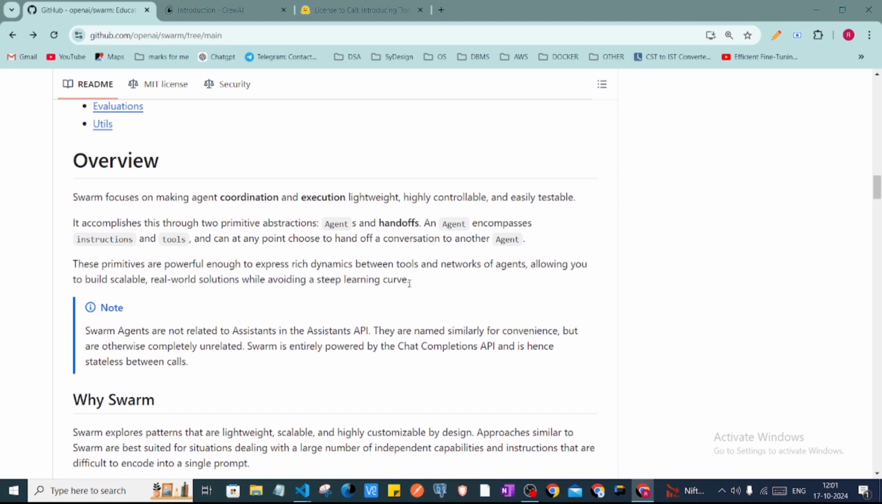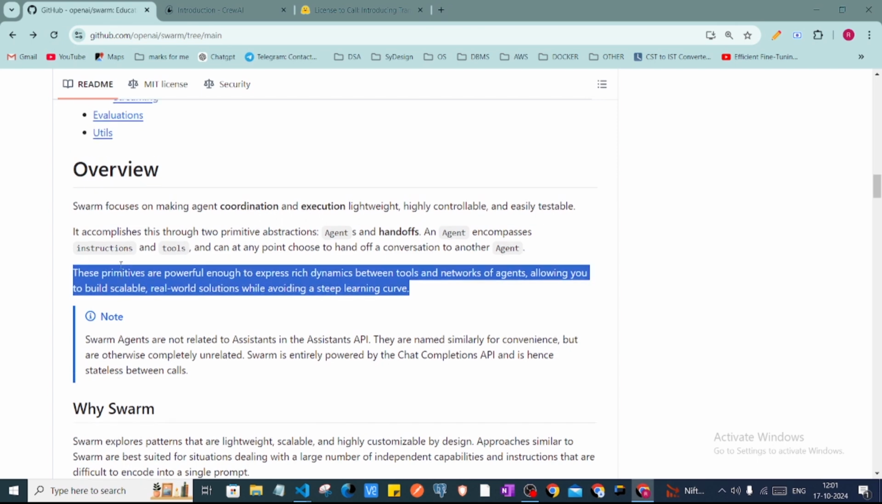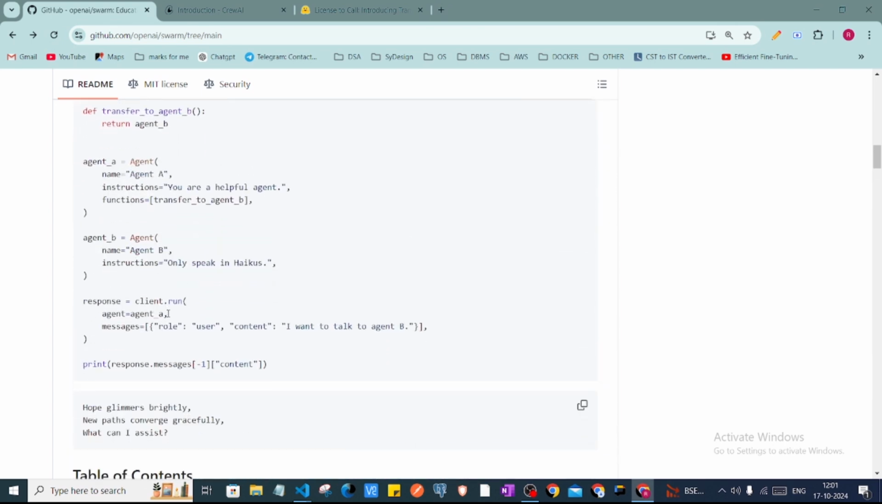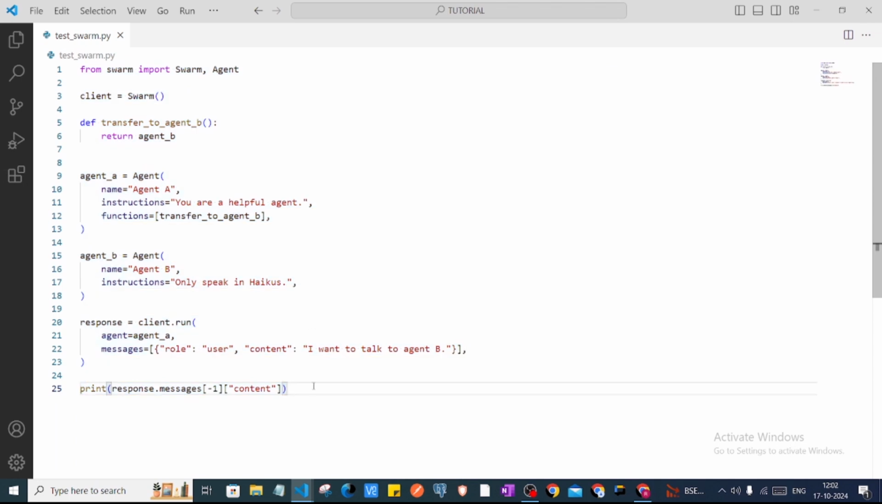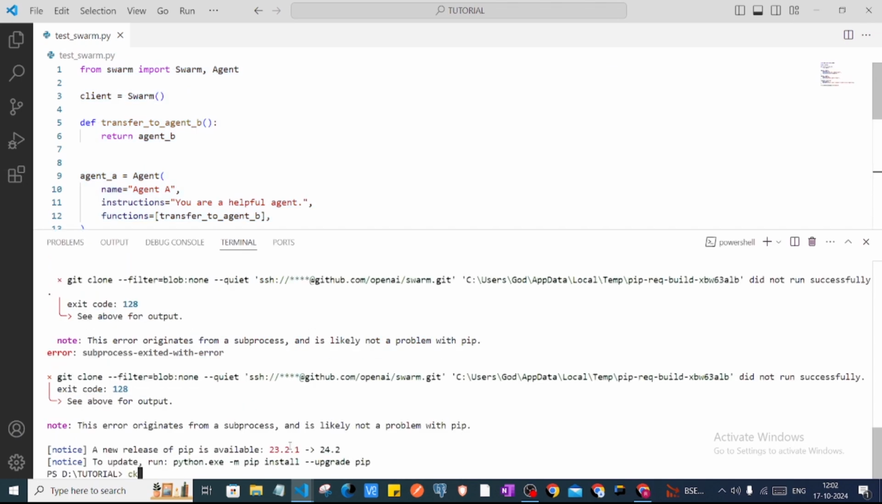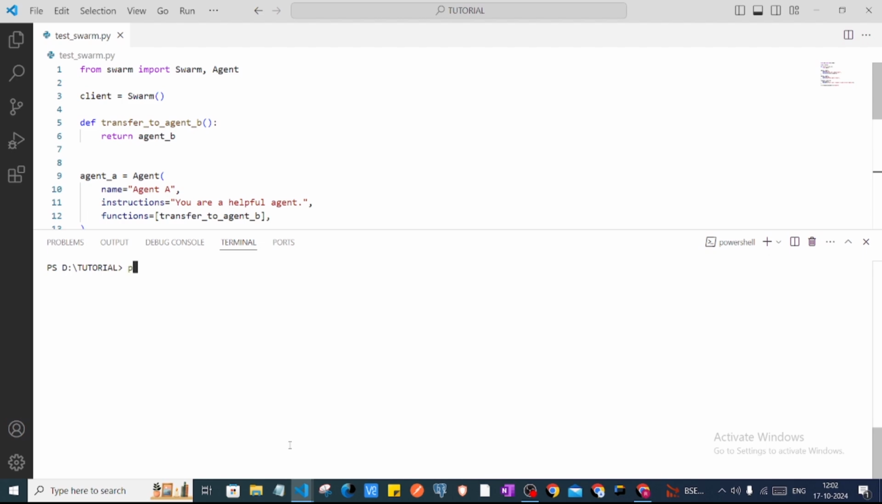So let's say in this example, in this run function we have given agent A. Now this agent A will transfer the request to agent B, because we want to talk to agent B only. In these functions we have given the different functions which they call. So here I'll just copy this and paste that here, and then I'll just run this. So let's see the results.